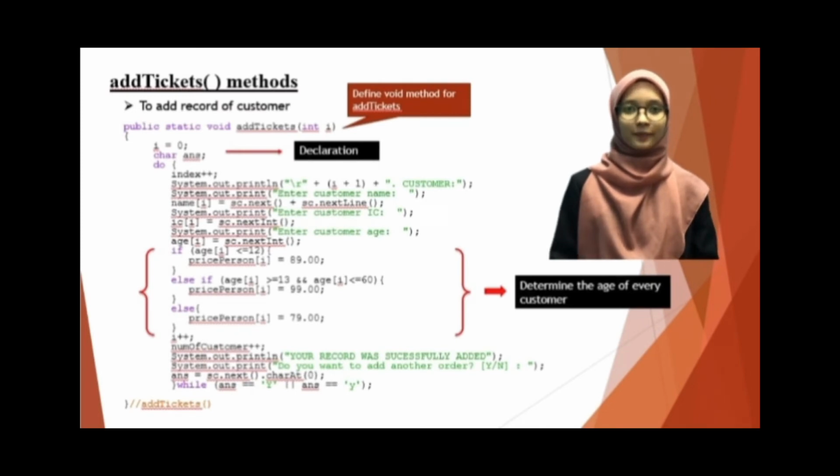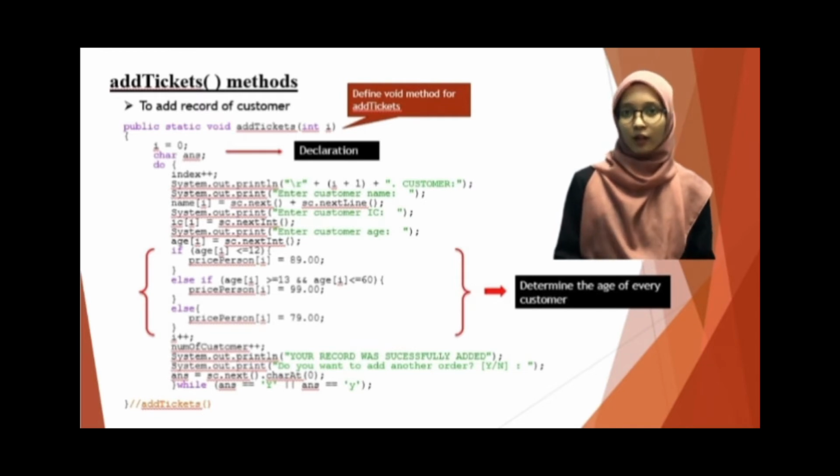For the add ticket method, I use a void method which accepts arguments. The user is then asked to enter their name, IC and age. I keep all the information in an array, then I use multiple selection to determine the age of the customer. Then the program will ask the user to input a character to add more records or not. If not, the loop will terminate and return to the main method.